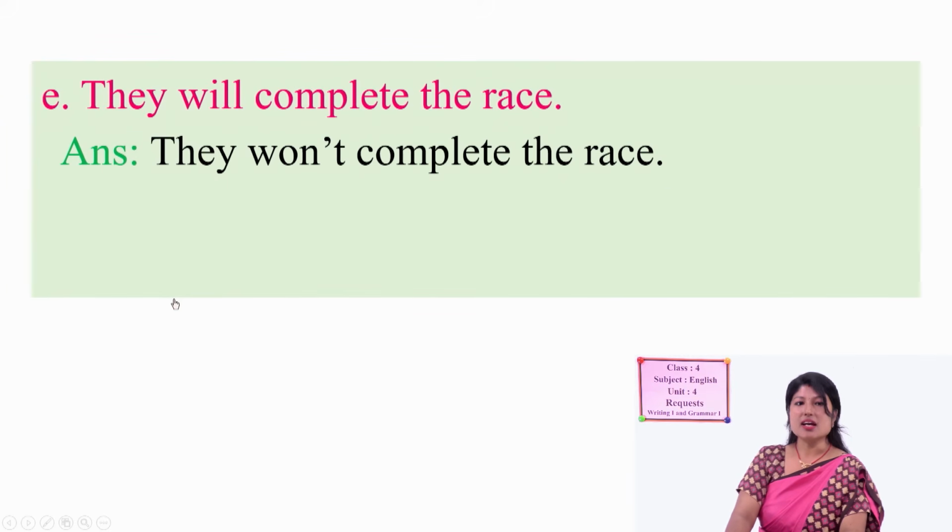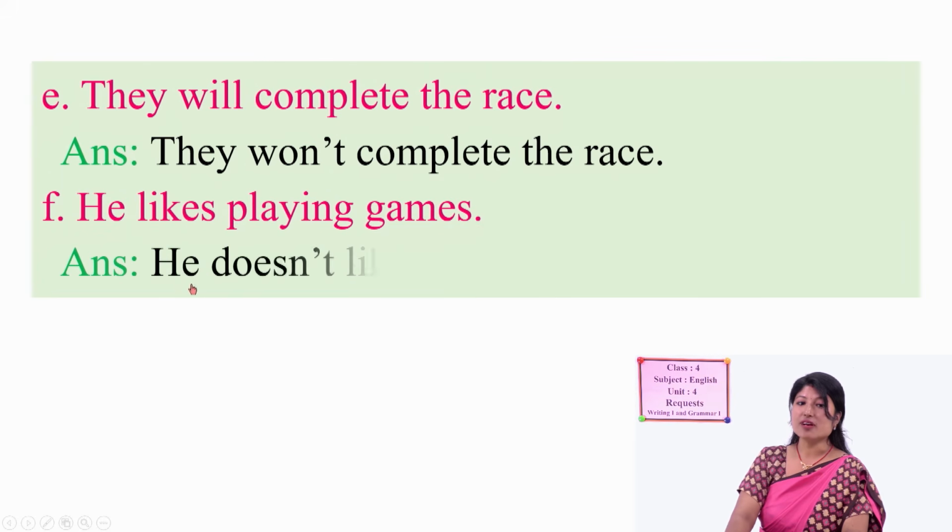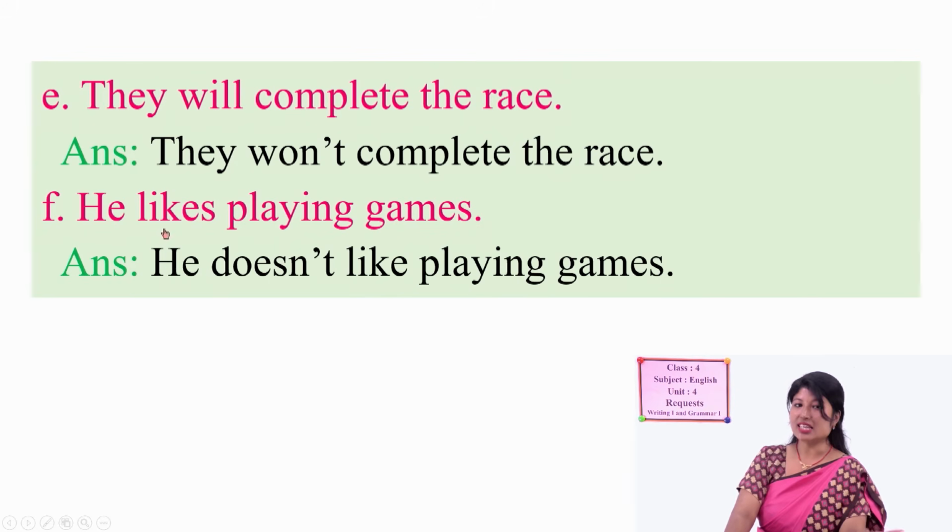Next, number F. He likes playing games. How do you make it negative? Do you just add not over here? Not, of course, is required. Likes is here. He likes. So what should be there? There is no is, am, are, was, were, will, right? So we have to use what form? Do form. Since here he is a singular subject, doesn't is required with verb 1. He doesn't like playing games.